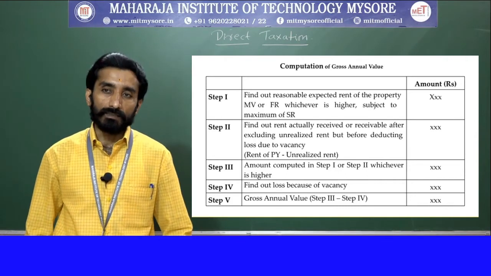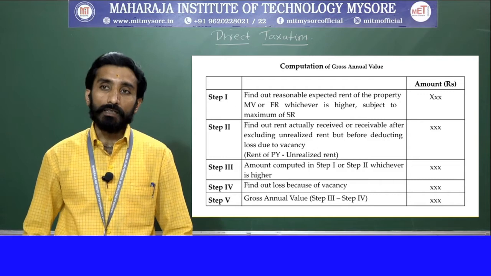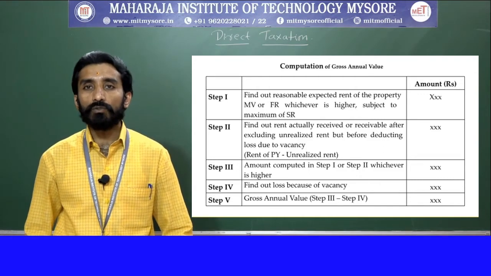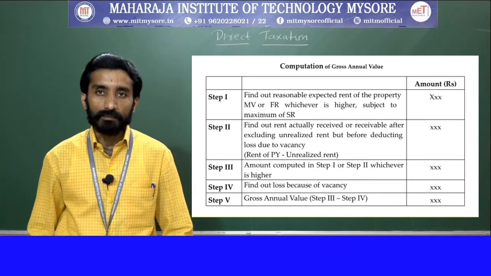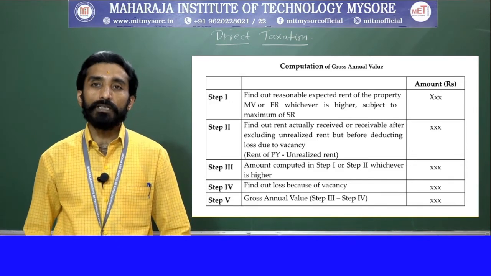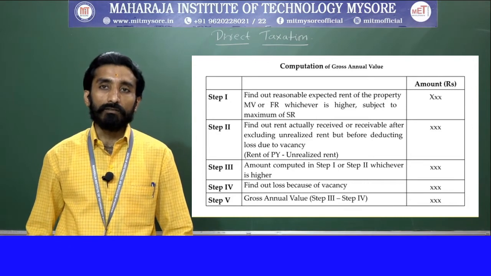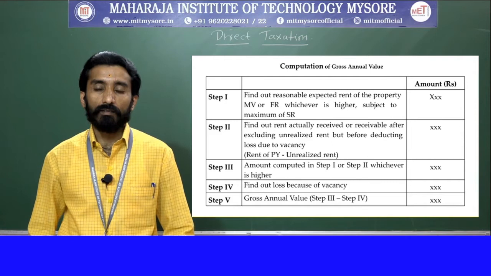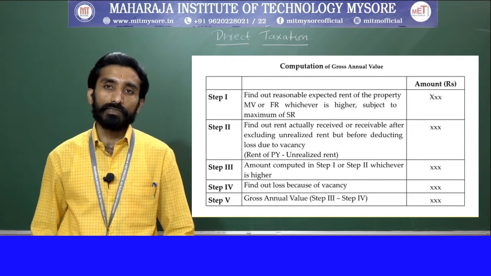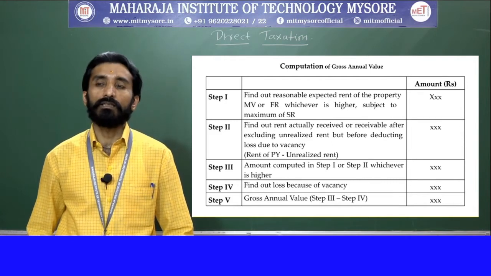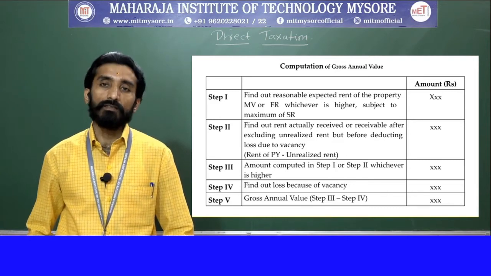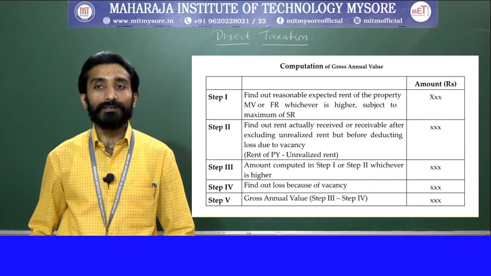In the second step we need to find out the rent actually received or receivable after excluding the unrealized rent, but before deducting the loss due to vacancy. You need to check what is the actual rent they are receiving or received, and you have to deduct unrealized rent.